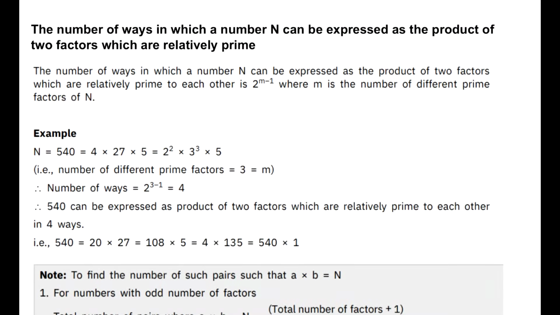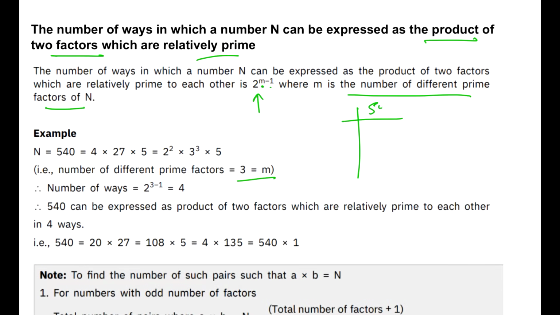There is also a technique to represent a particular number as a product of two factors which are prime to each other. Again, the formula is the same. You do the prime factorization, find out the number of different prime factors it has, raise 2 to the power of that number minus 1. For example, if we take 540, if you prime factorize 540, we will realize that the number of different prime factors we get is 3.